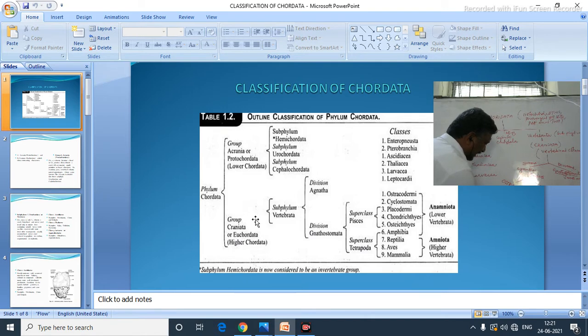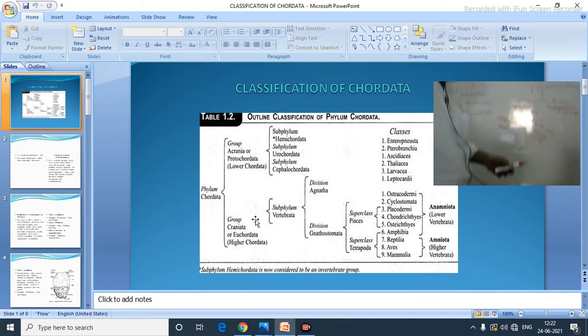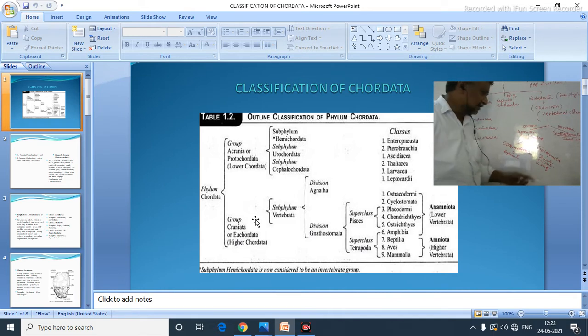Ostracoderms are all extinct. Cephalaspis is the example. And cyclostomata here are jawless, extant, living organisms. What are they? They are available now. They are jawless organisms, not extinct, means they are available now.